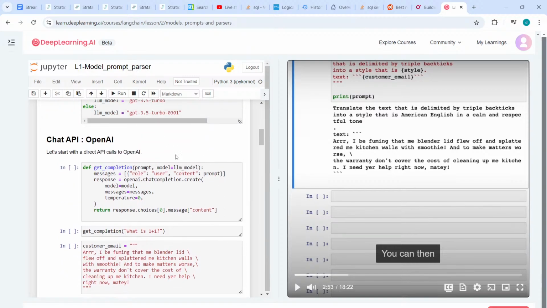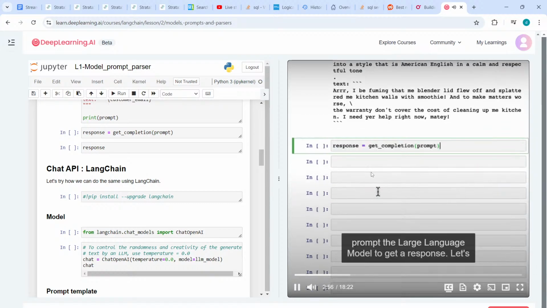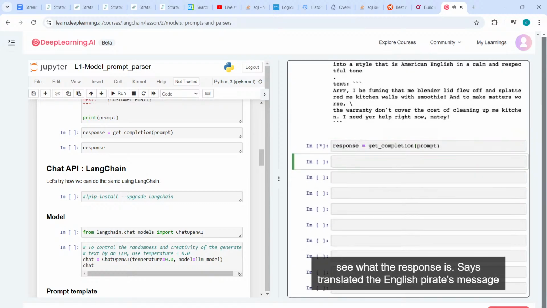So we get completion. Okay, let's see. openai.chat. So the output is from the model. I think this basically sends our prompt. So our prompts are messages, right? Okay, send the prompt to the ChatGPT API, and then it will send back the output as a response. Okay. You can then prompt the large language model to get a response.